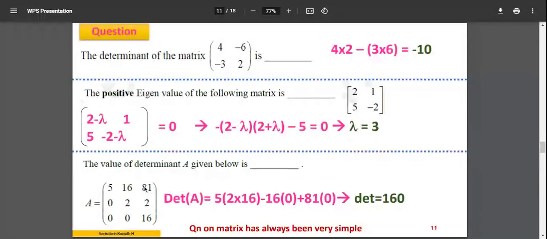Upper triangular matrix. If you observe the solution, 5, 2 into 16 minus 2 into 0. So it is 5, 2 into 16 minus 16 into 0, into 16, 2 into 0, it is 0, plus 81 into 0 into 0 minus 2 into 0. It's all zeros. It simply ends up with 5 into 2 into 16, right? Remaining all are 0. You can do this calculation in your mind. You do not even require a paper or a calculator, right? So this is the way you may expect it. So some values are randomly zeros and some values are there. The only thing that matters for you, like it's matrix, I have not learned it. It may be difficult.